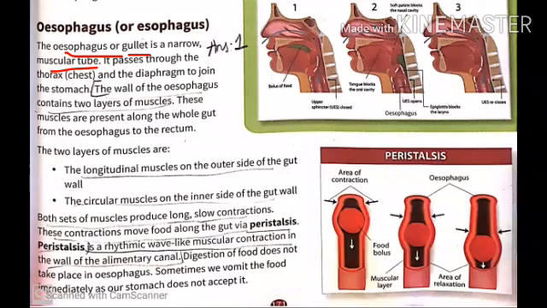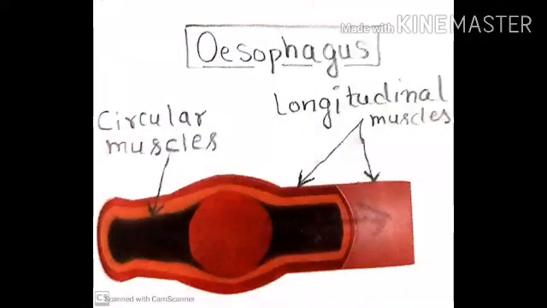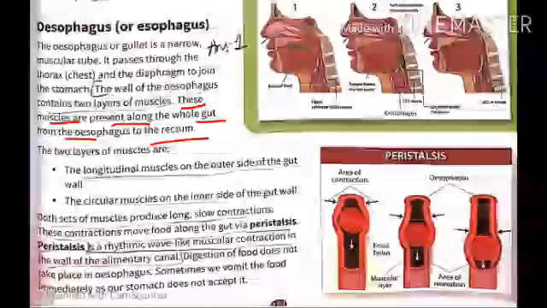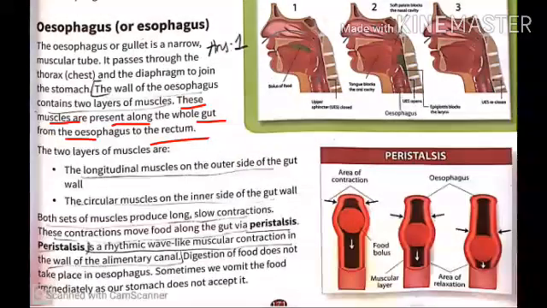Next is esophagus or gullet. It is a narrow muscular tube that passes through the chest and the diaphragm so that it can join the stomach. And the walls of the esophagus have two layers of muscles. First is longitudinal muscles, which are present on the outer side of the gut wall, and on the inner side of the gut wall, circular muscles are present. These muscles are present along the whole alimentary canal from esophagus to the rectum.